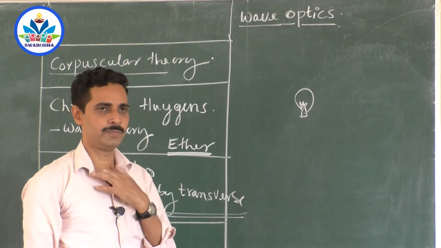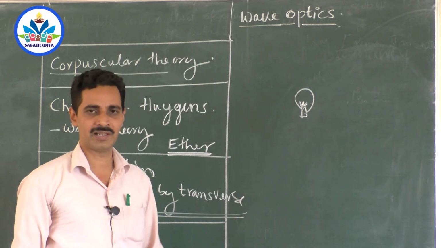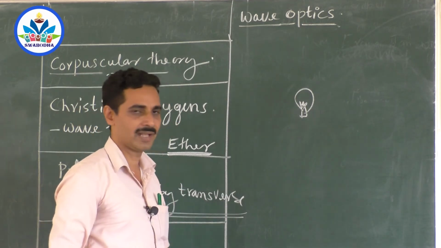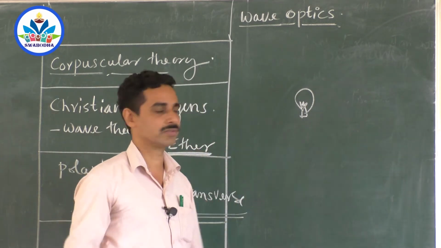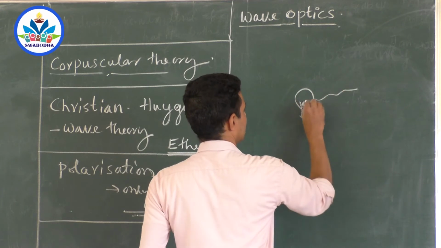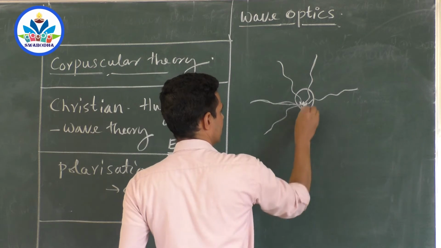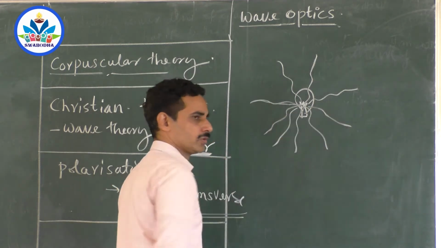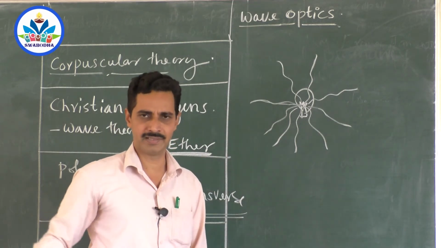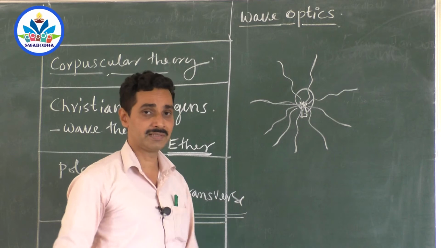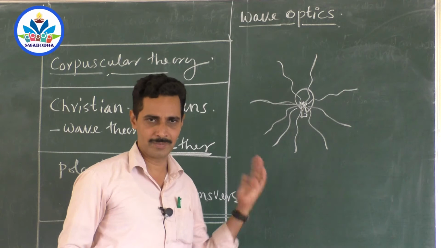Now, you switch on the bulb, and we will imagine a case that the bulb is a living object and it listens to us and follows our orders. Switch on, emit the waves. Say the waves start emitting in all directions. On the board, I can show only a two-dimensional picture, but you have to imagine it. Of course, I am going to show all these things in a PPT after I complete it in the classroom, because some animations will give you a clearer idea. Now I will try to explain as far as possible on the two-dimensional board.